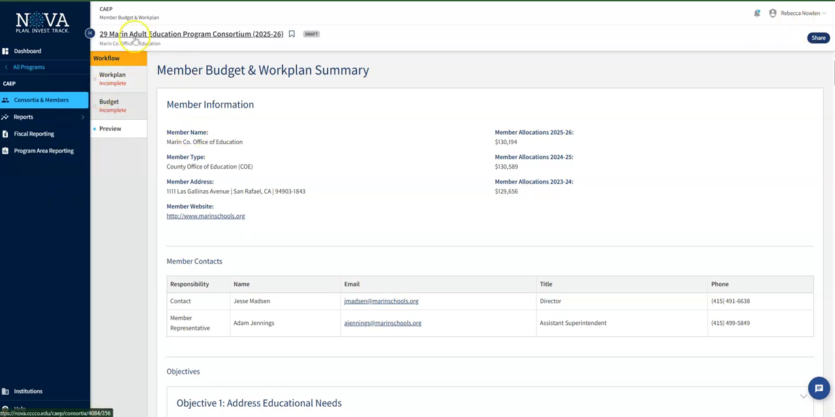At this point, if everything were finished, you would see a submit button up here and you would submit. And that is how you do your budget and work plan.